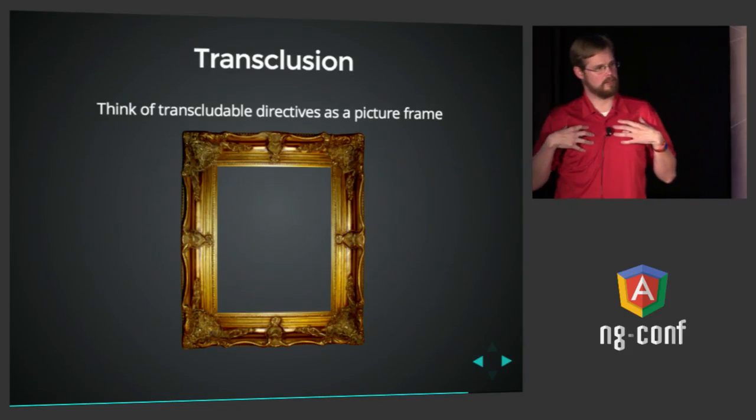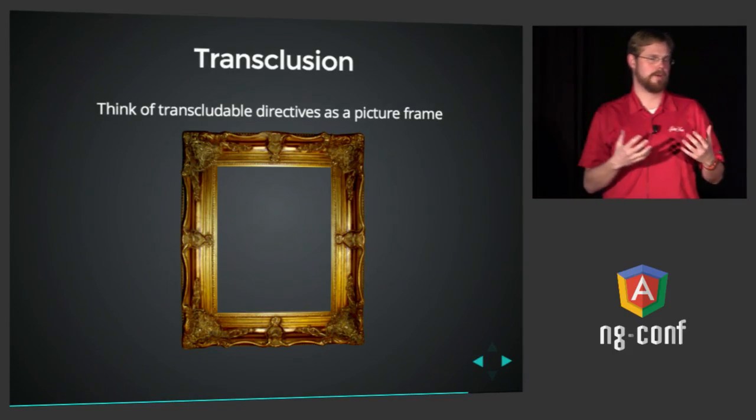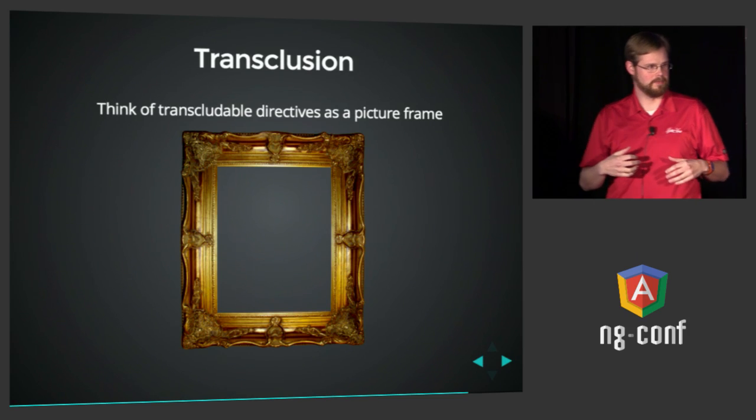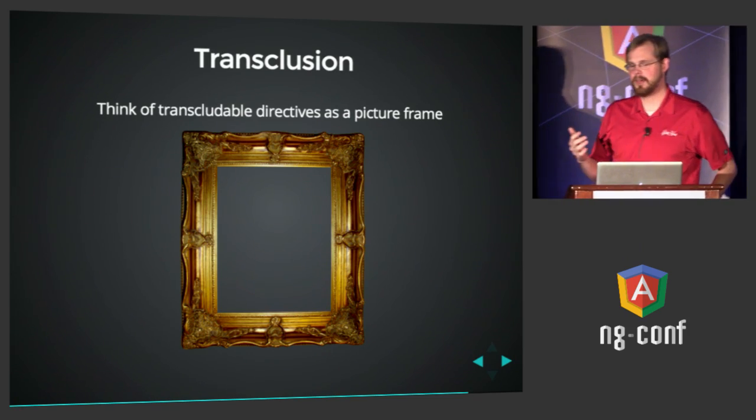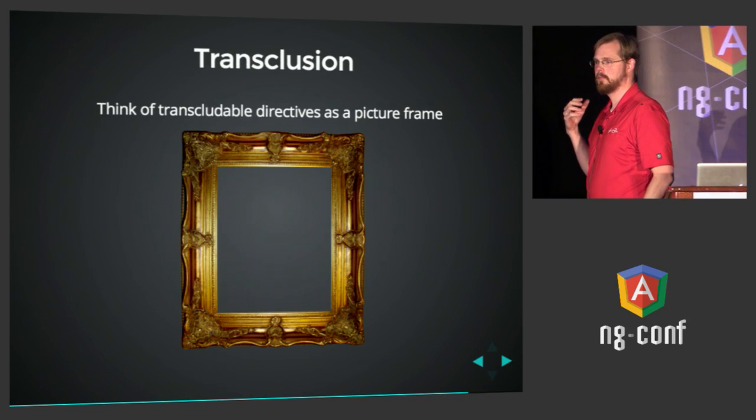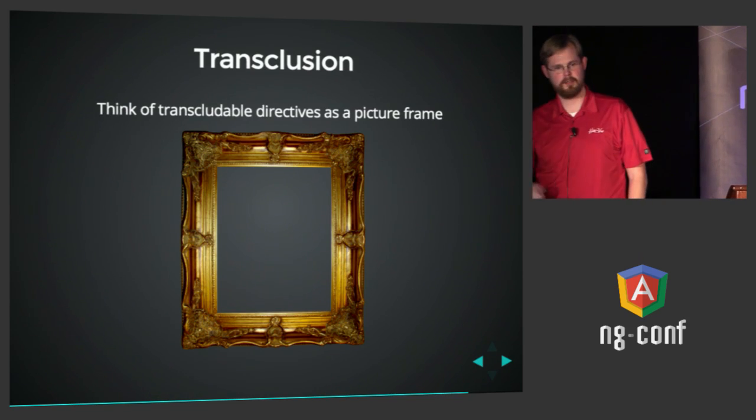But I like to think of transclusion as a picture frame. Imagine, if you will, if I'm a manufacturer of picture frames and I sell them to the public, but I always put my own pictures in them, right? Kind of a crappy picture frame manufacturer idea. But that is what a directive would be without transclusion. You can use my directive, but I'm bringing my content. You can't put your own inside. A transcluded directive is one that frames some HTML and allows the caller to specify the content of that HTML. So a transcluded directive is like a picture frame.